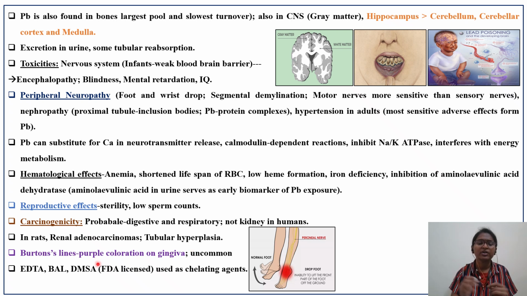Another very important thing with respect to lead that you have to remember is Burton's line, a purple coloration in the gingiva. This is another way a physician can identify lead toxicity in an individual. And how to mitigate the risk? By using chelating agents like EDTA, BAL, DMSA, which are FDA licensed.